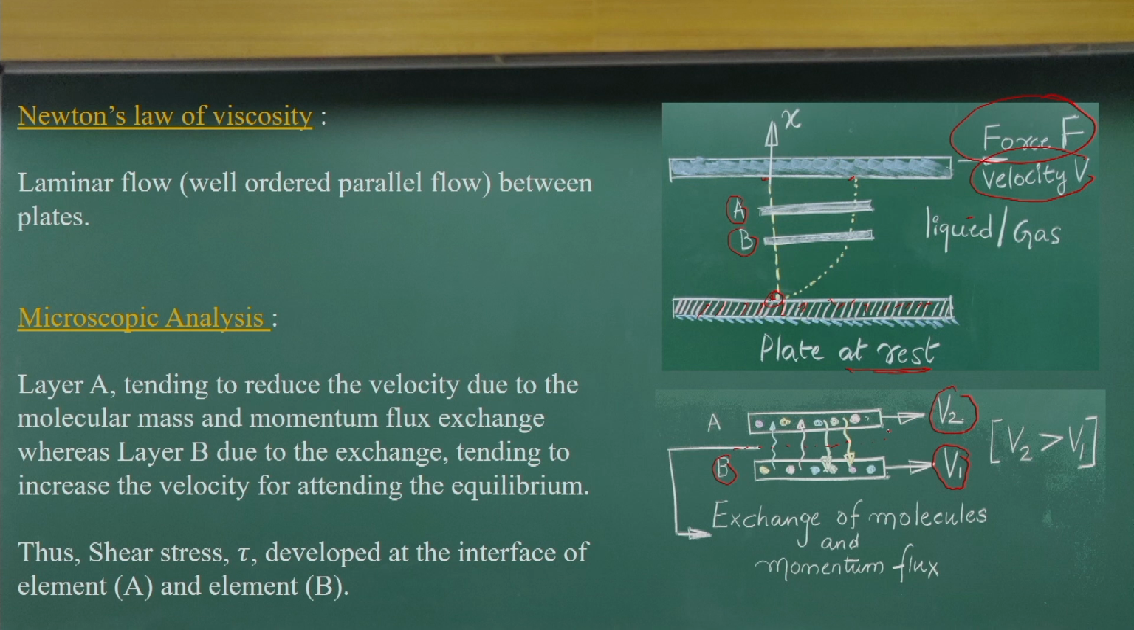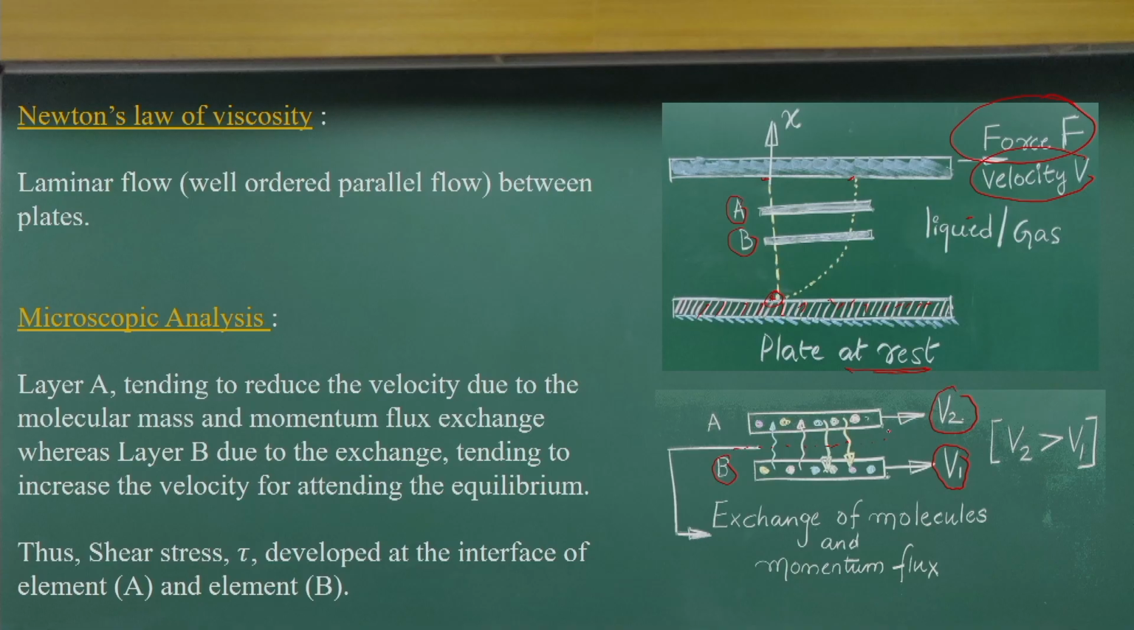We represent the flow as two packets, packet A and packet B, containing a million molecules in random motion and colliding with each other. If that is the condition, then the basic concept is that these fluid molecules are crossing each other, going from layer B to A.